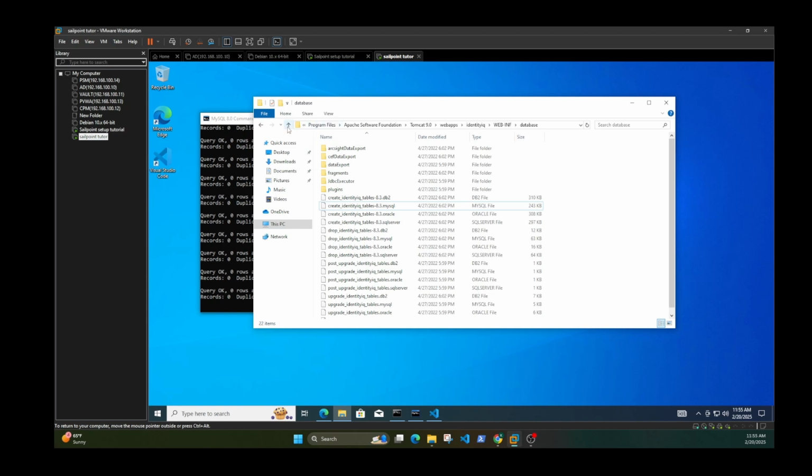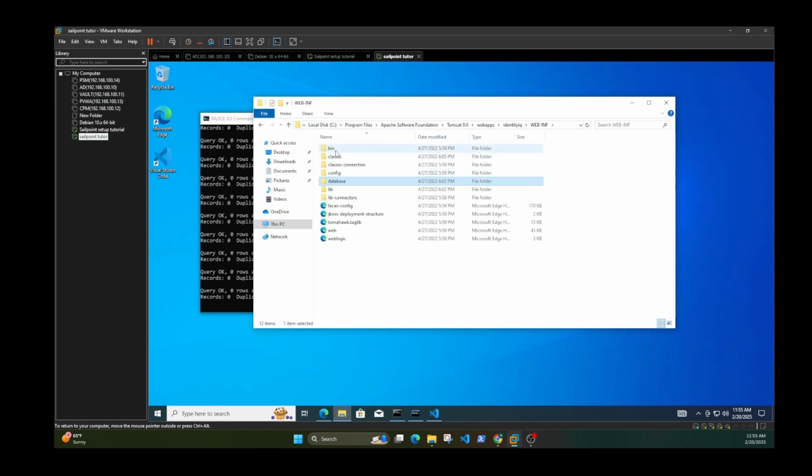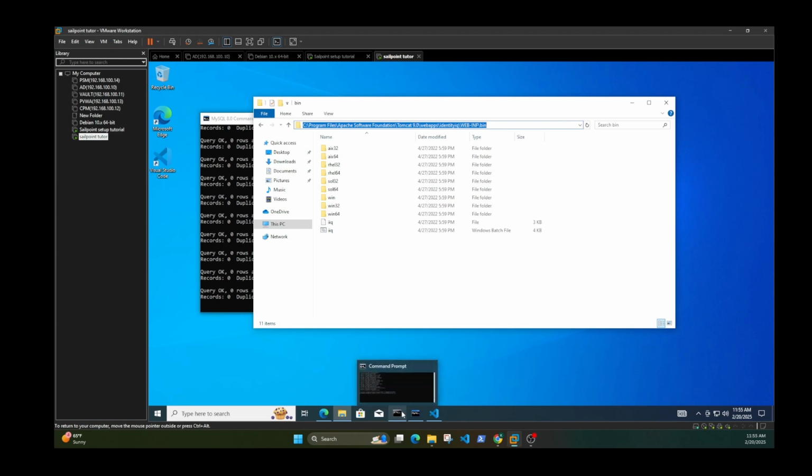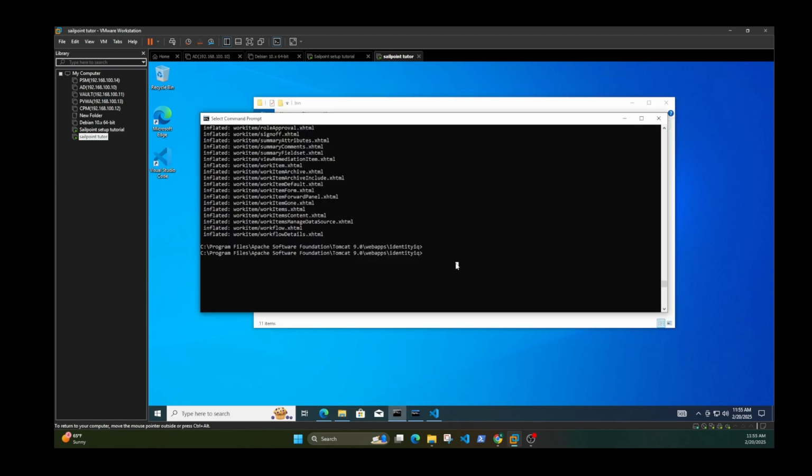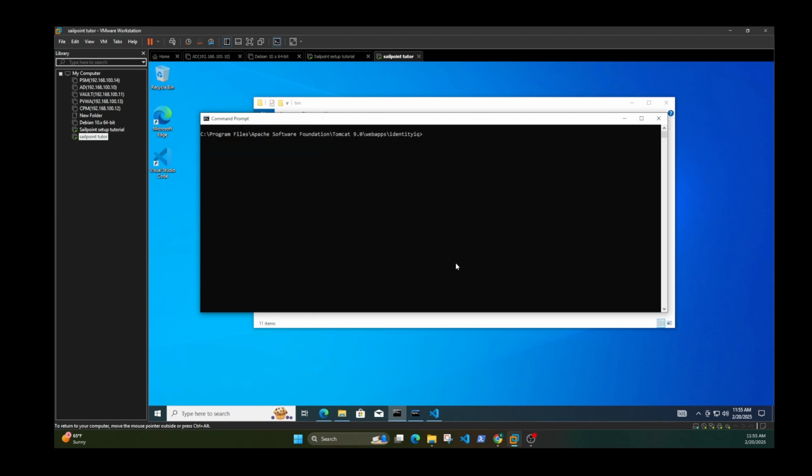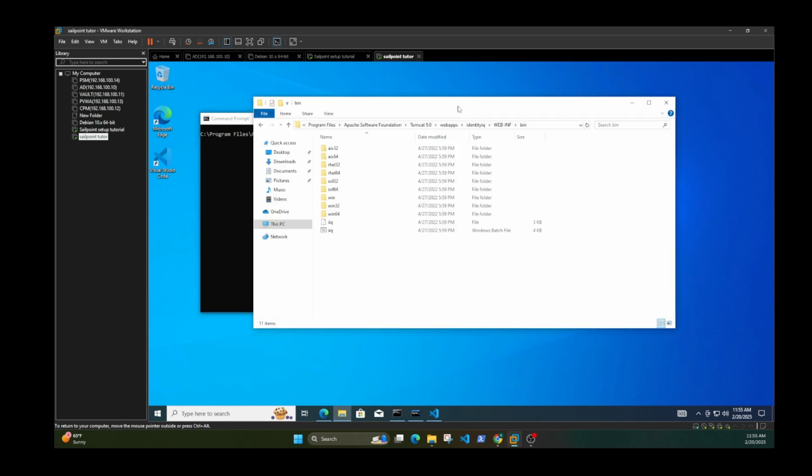Go up a folder, and then double click on the bin folder, and we need to run this file. So copy the path name, go to your command prompt. CLS is to clear everything, and then I'll go to the main directory, and then I'll paste the path, and then I'm in that location again.